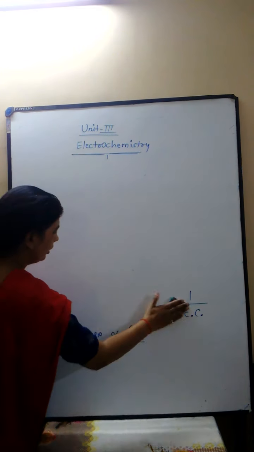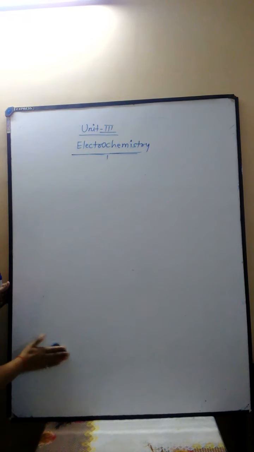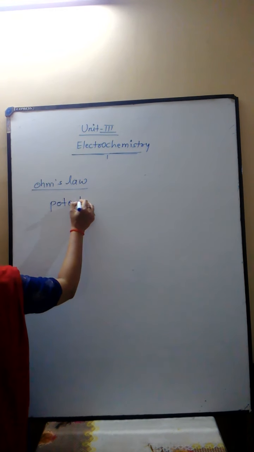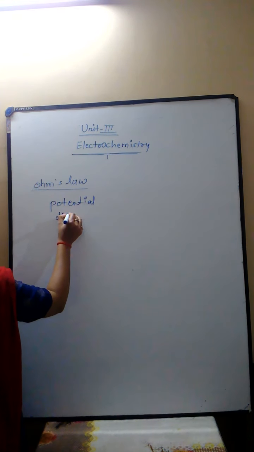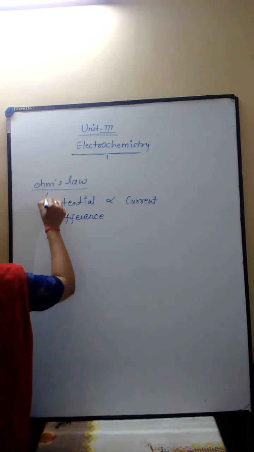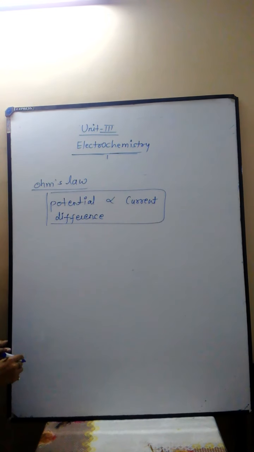Ohm's law states that the potential difference across the conductor is directly proportional to the current flowing through it. Potential difference is directly proportional to the current flowing through it. This is called Ohm's law.